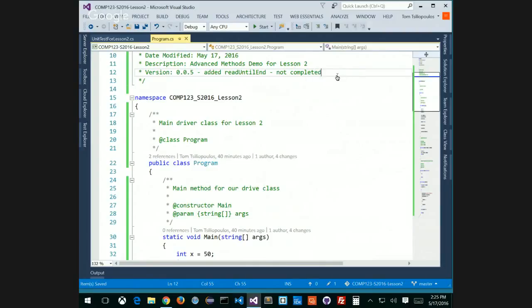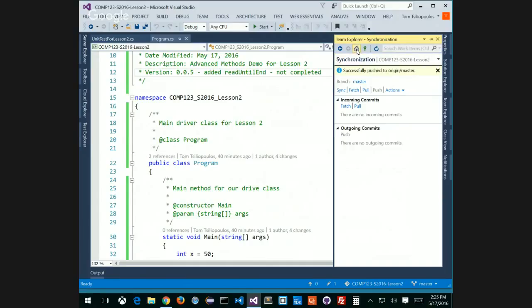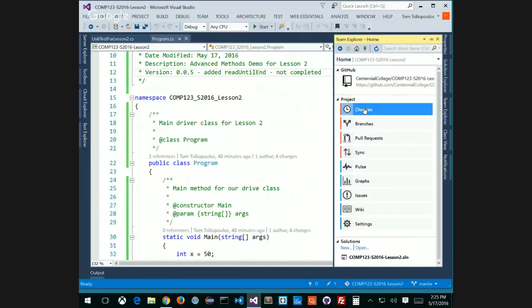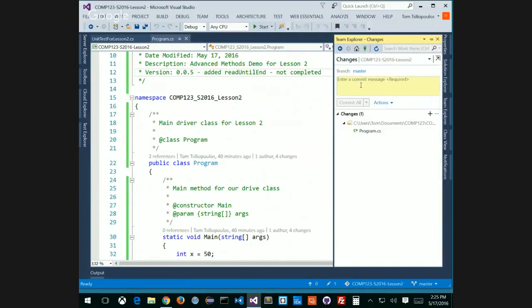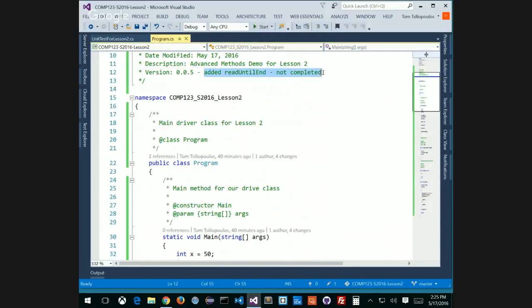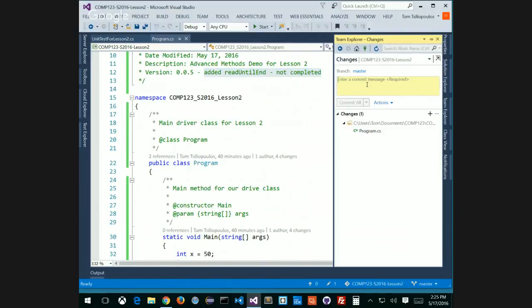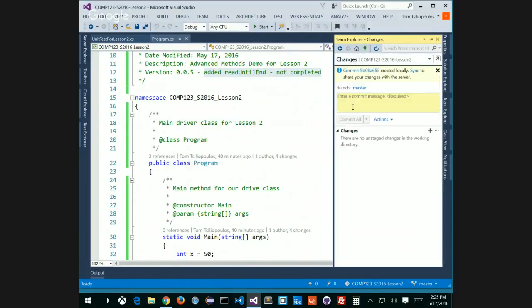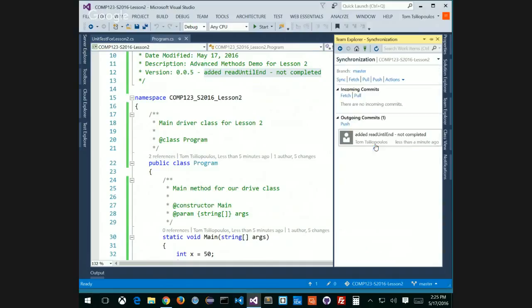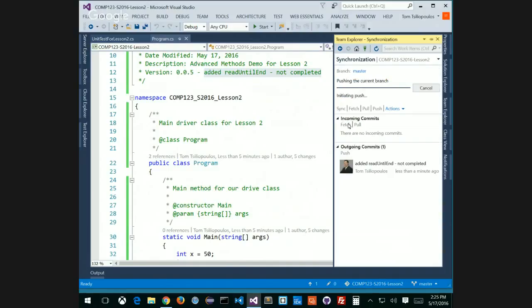I'm in the middle of my thing, still recording, and I'm late by 5 minutes, so I've got to go. How do I do that? I go back to Team Explorer, go home, go to changes, and put "added, not completed" in there. Commit all, home, and then sync, and then push. Now, guys and girls, you should have it up online.